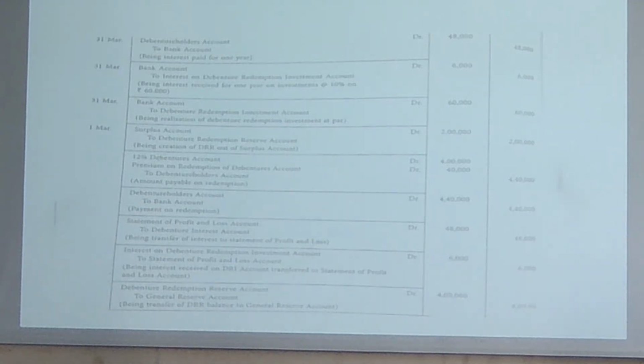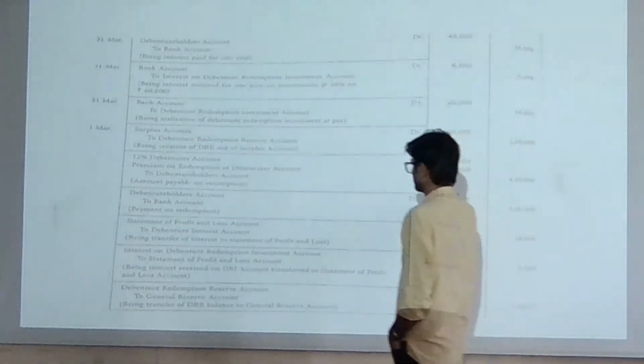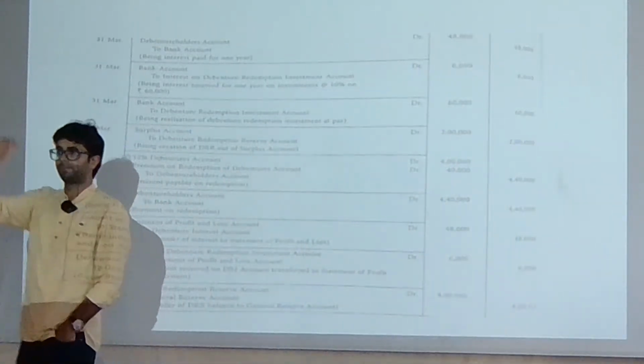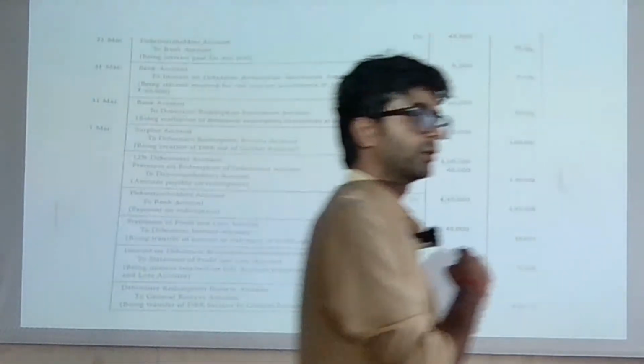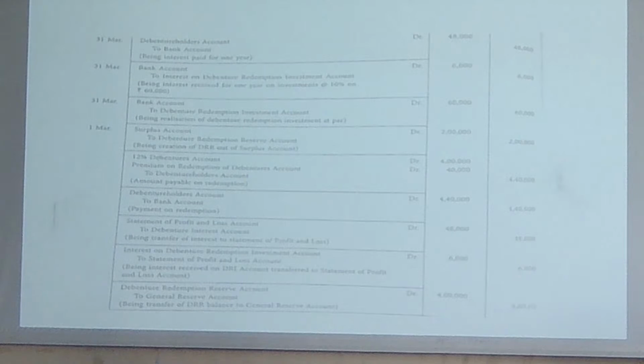12% debentures account था आपको. ये किस पे कर रहे हैं? प्रीमियम पे कर रहे हैं ना. आई थिंक यस. हाँ, प्रीमियम पर. So 40,000 यहाँ पर हो गया. Debentures holder account 4,40,000 rupees, and your bank account, it is going to be credited here, and it will be by 4,40,000 rupees total amount.